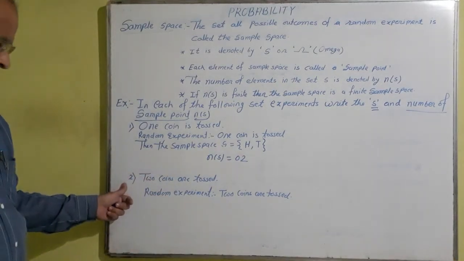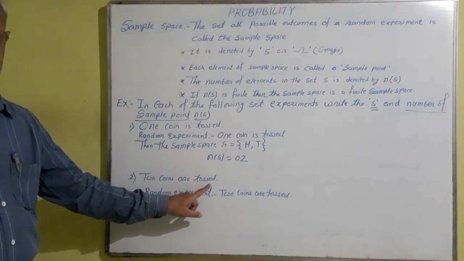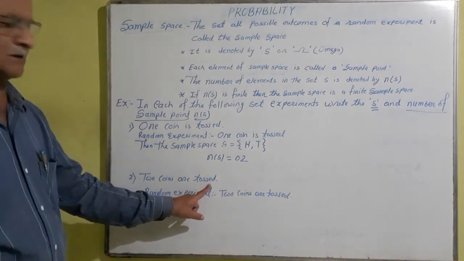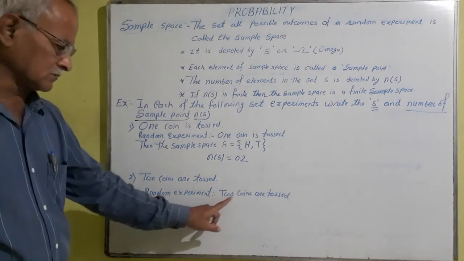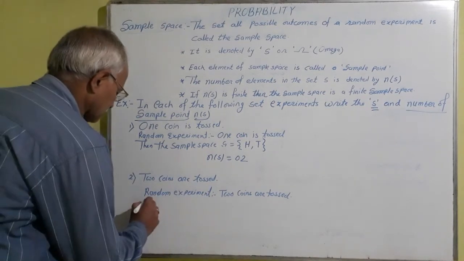Now the second example. Two coins are tossed.